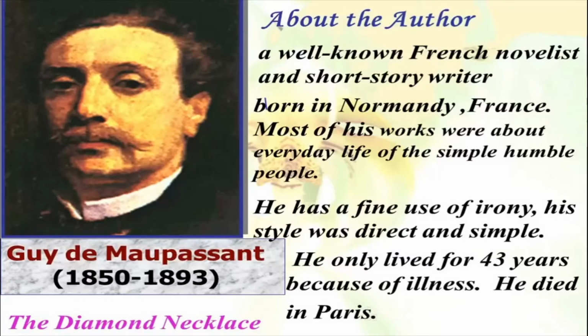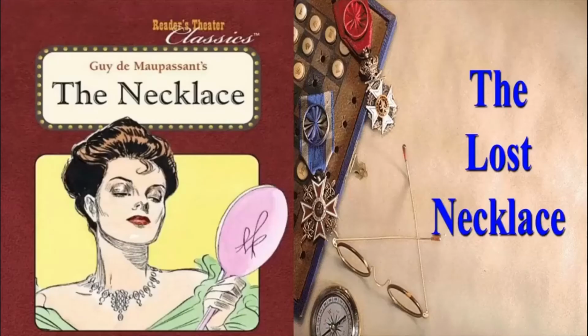Now what is the necklace? The necklace is actually a piece of jewelry which is worn by women. Now let us try and understand what it is that he wants to tell us about the necklace. So this is a story in which there are three main characters, and the story is known by many other names also. Like there are editions where it is called the diamond necklace.